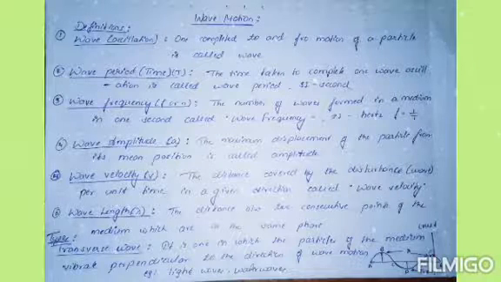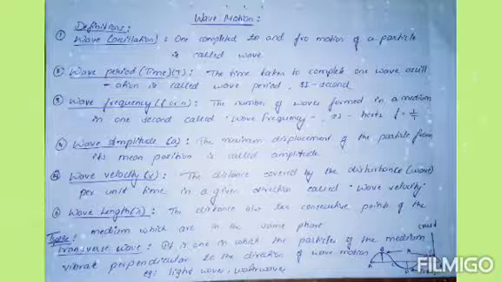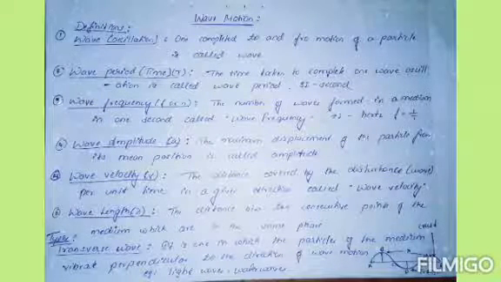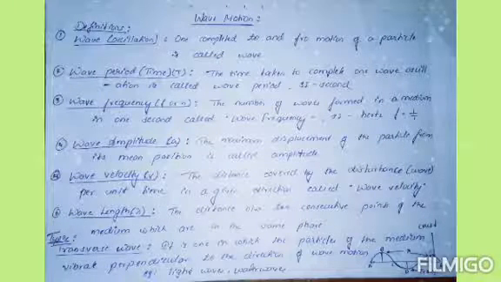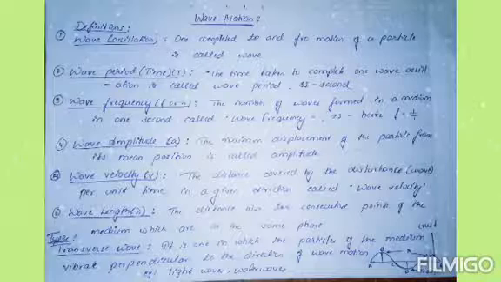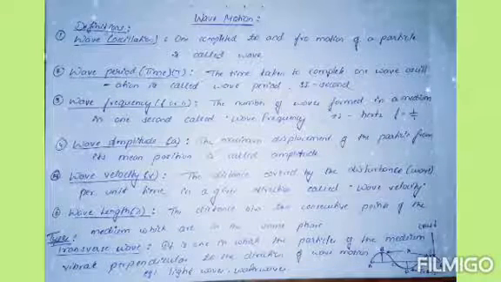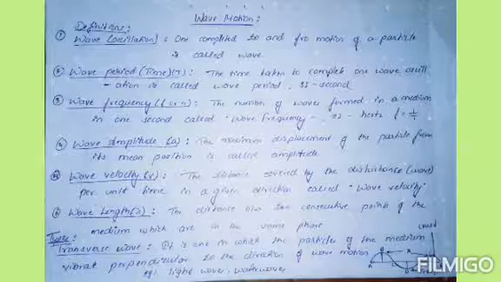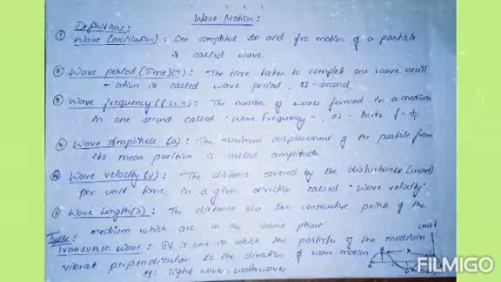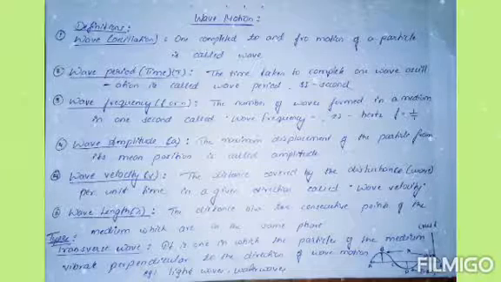Then we move to the types of mechanical waves. There are two types of mechanical waves: the first one is the transverse wave and the second one is the longitudinal wave. A transverse wave is one in which the particles of a medium vibrate perpendicular to the direction of the wave motion, for example light waves and water waves. Here, the particles of the medium are moving from left to right, and the vibration takes place perpendicular to it.